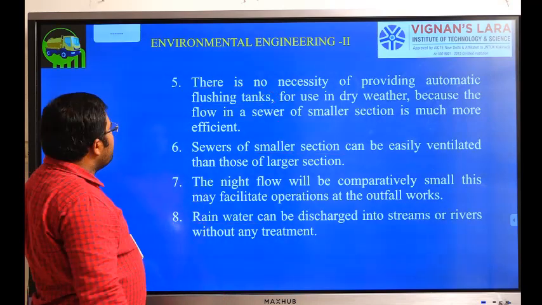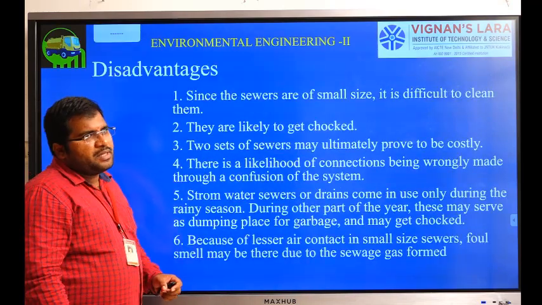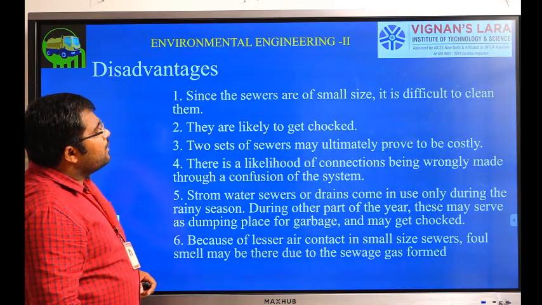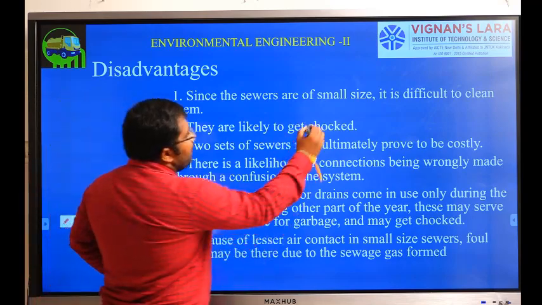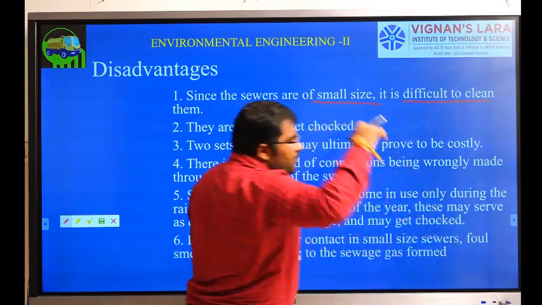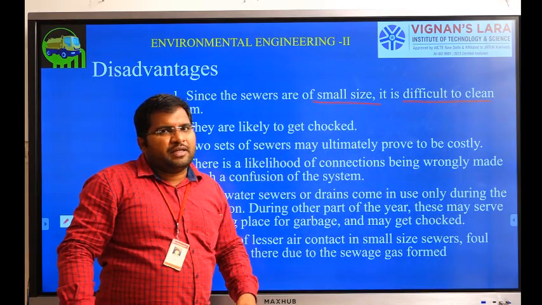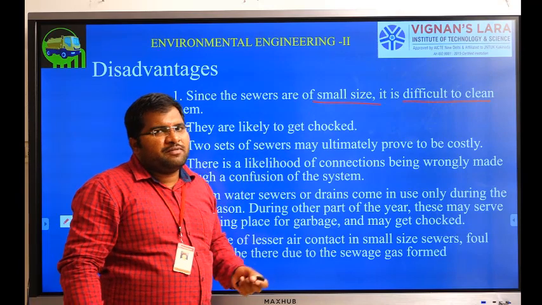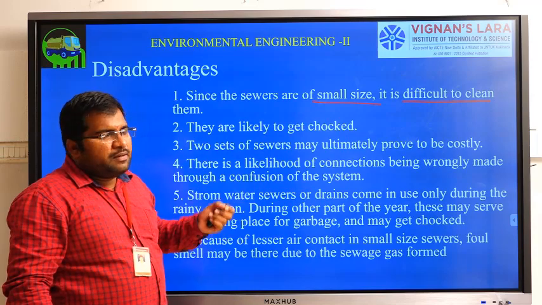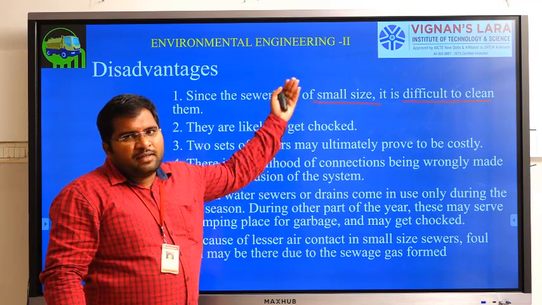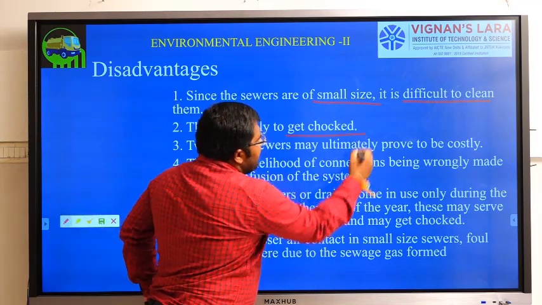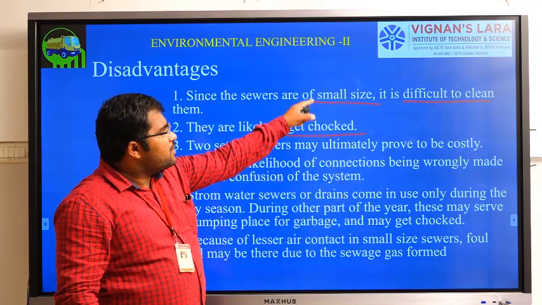Next we will see the disadvantages of the separate system. The first disadvantage is that the sewers are of small size, and it is very difficult to clean. If it is a big one, we can easily access it and clean it. But since the pipes are very small, why are the pipes very small? Due to less discharge, there is less size, and then difficulty in cleaning. Next, they are likely to get choked; in between they will get blocked because of the small pipes.